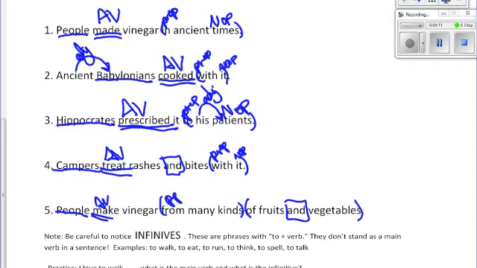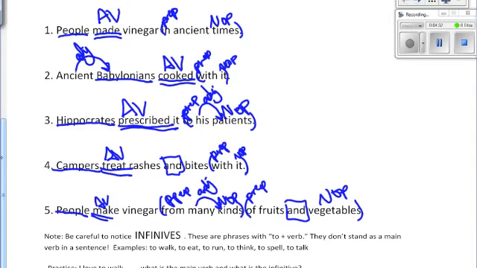I realized that I forgot something here. You would say how many or how much. So many would be an adjective modifying kinds. So these are things that you should have already learned. What's important here is the action verbs.